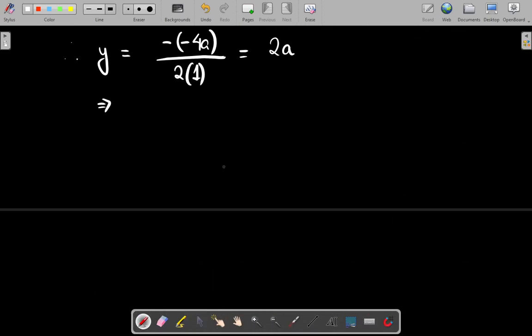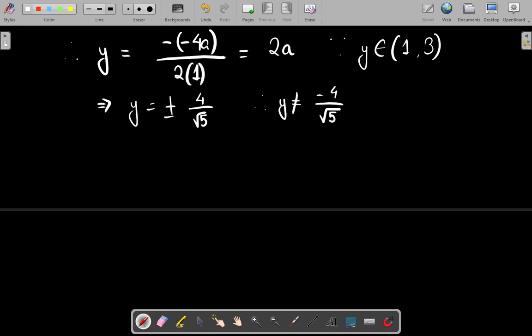Sorry, x was in the interval 0 to 1, and y is in the open interval 1 to 3. So if I take these two values, this implies that y becomes plus minus 4 upon root 5, 2 times a, right? Now since y is in this interval, it is only taking positive values, so y cannot be equal to minus 4 upon root 5.